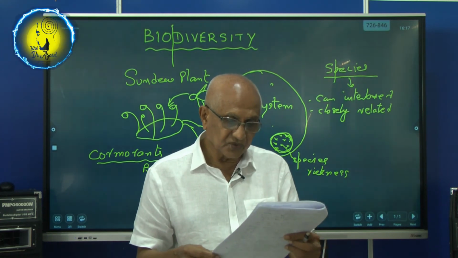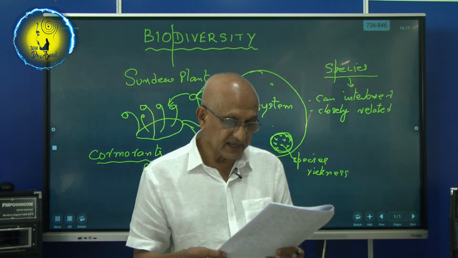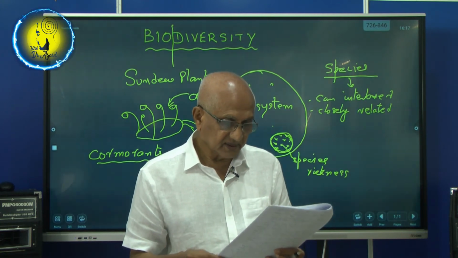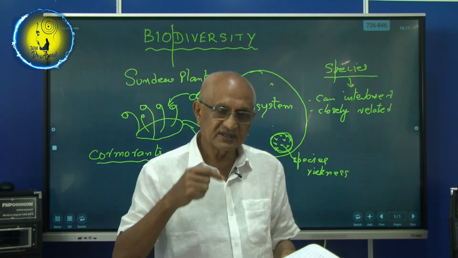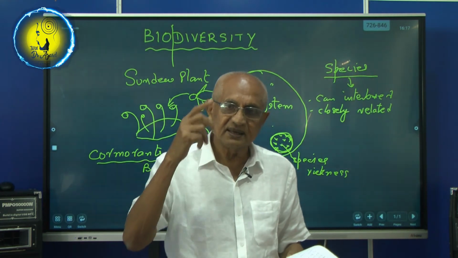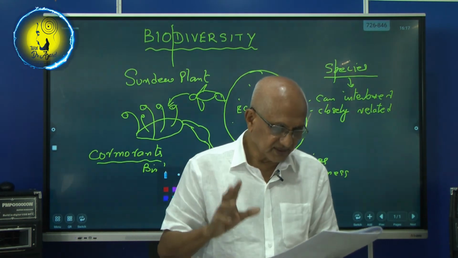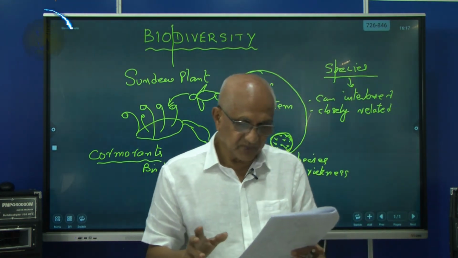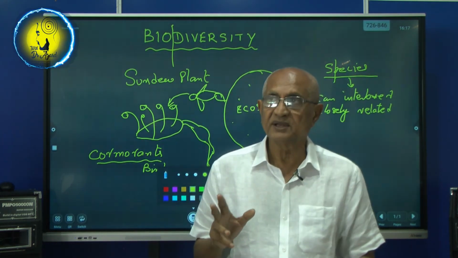Microorganisms in soil and water convert ammonia into nitrate ions, which can be taken up by plants. See, this is how the nitrogen cycle and carbon cycle are helpful in these biodiversities.